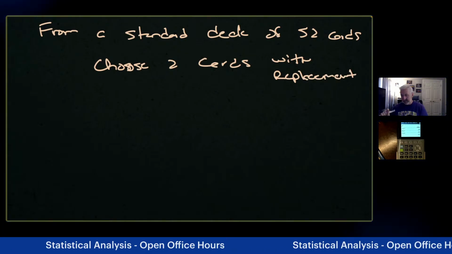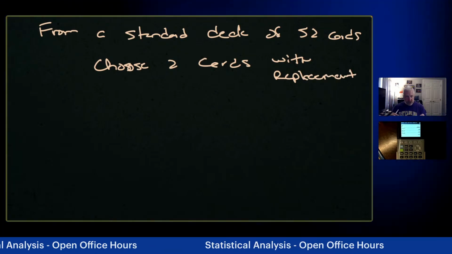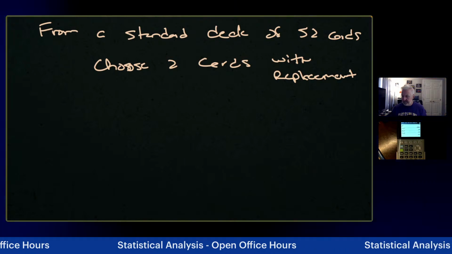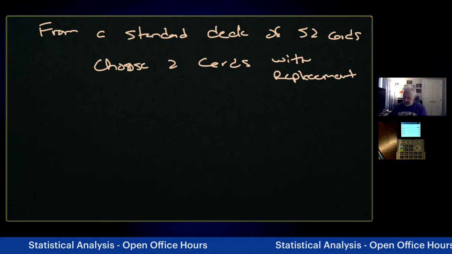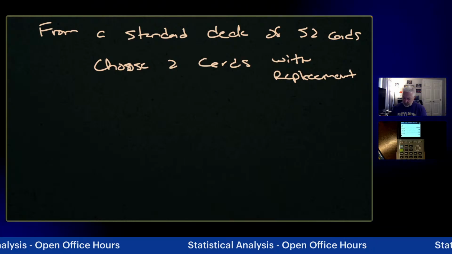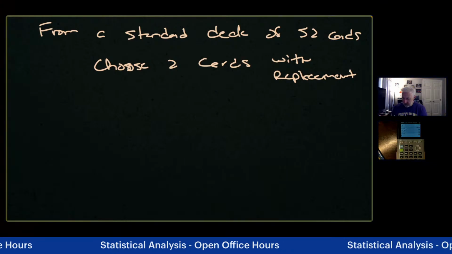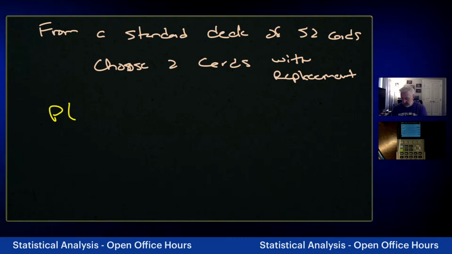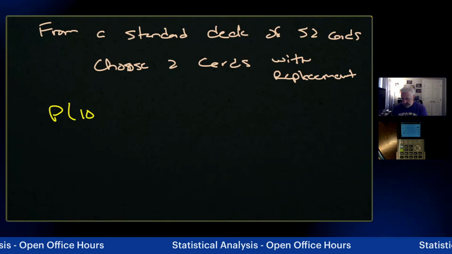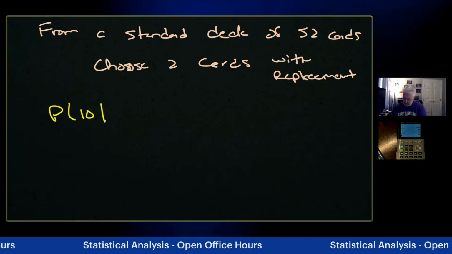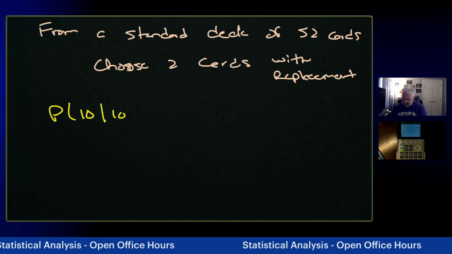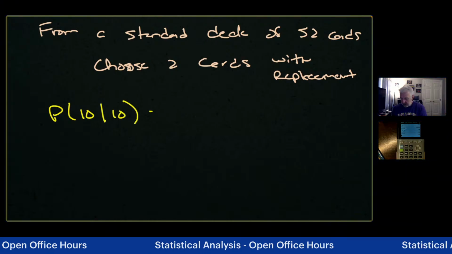What that means is I'm going to choose a card, then put it back in the deck, shuffle again, and choose randomly again. So what I want to know is what's the probability that we get a 10 given that we already got a 10.